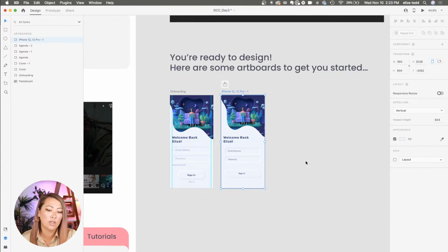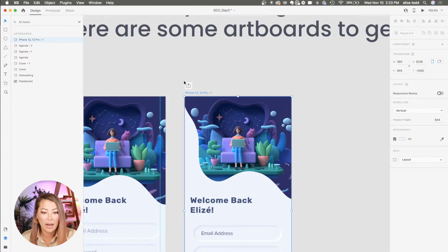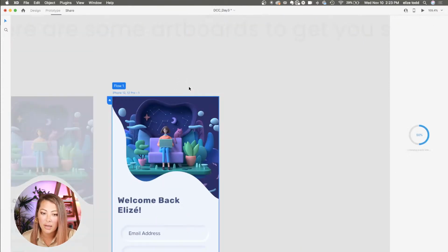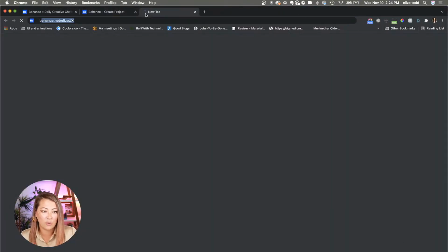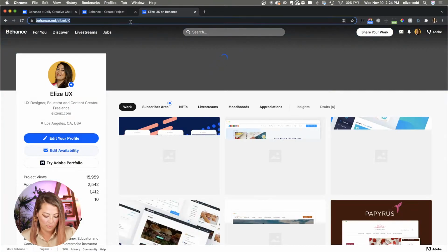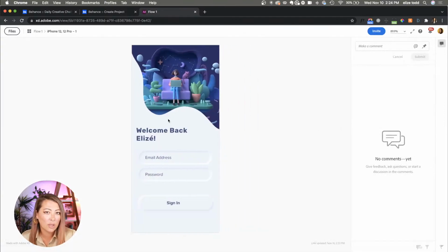Let's say you want to share this to Behance. When this artboard is selected, I'm going to see this share icon, and when I select that, it's going to create a link for me. Once it's created that link, I have a couple options. You can just have this link and paste it into any sort of browser, and then you can see that link from there. So this is an option if you want to get feedback from other people, etc.